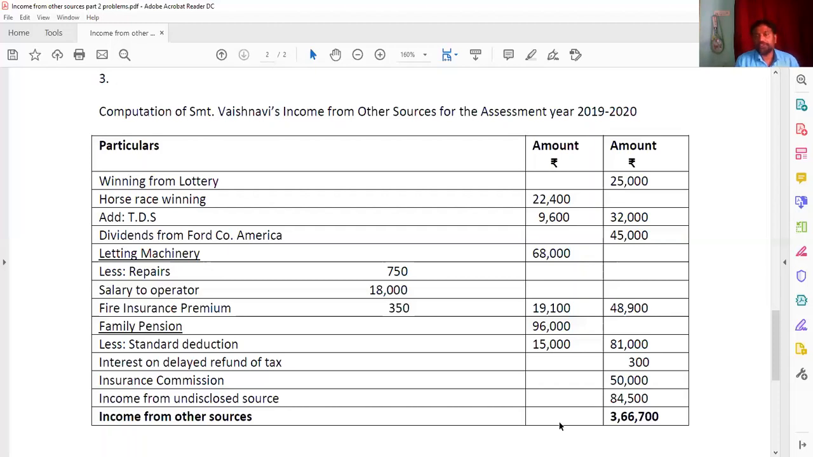While doing these sums, again remember that dividends are of 3 types. If you receive the dividend from an Indian company, it is exempted. If you receive the dividend from mutual funds or UTI, it is exempted. If you receive the dividend from a foreign company, it is taxable.